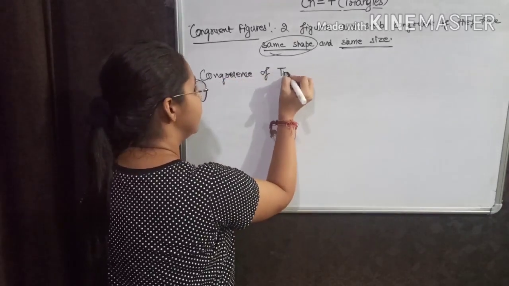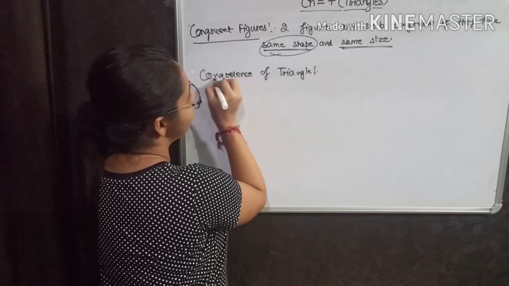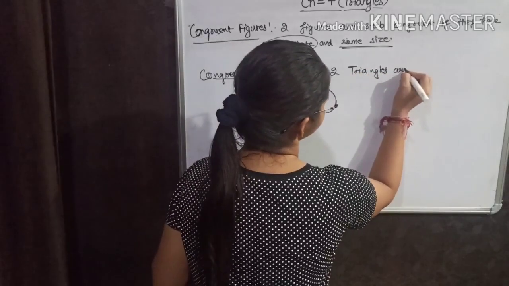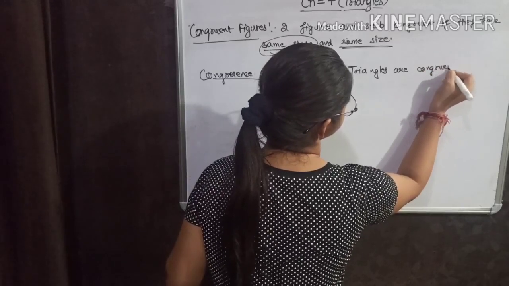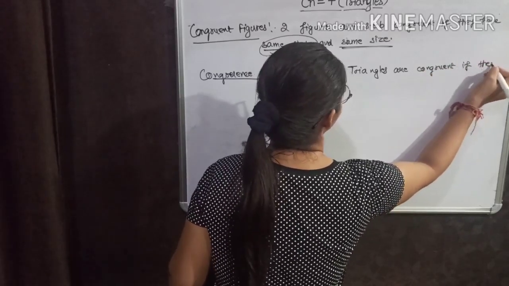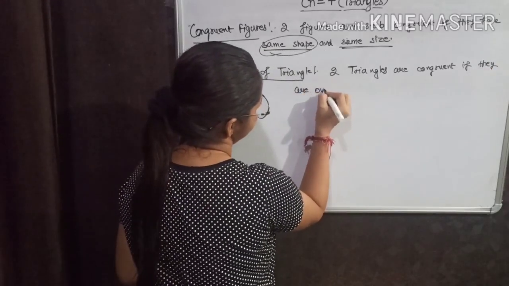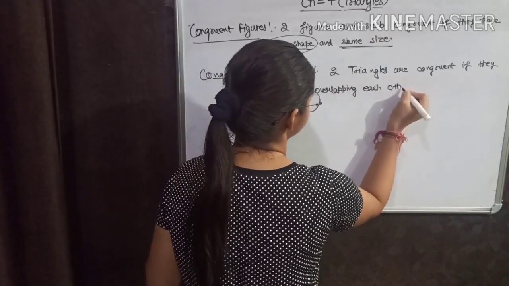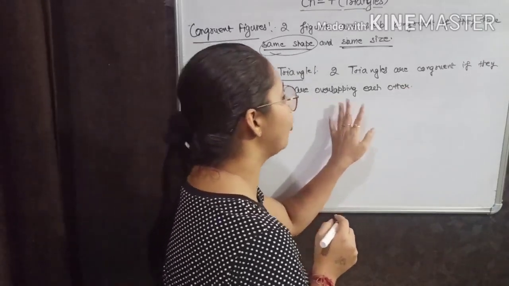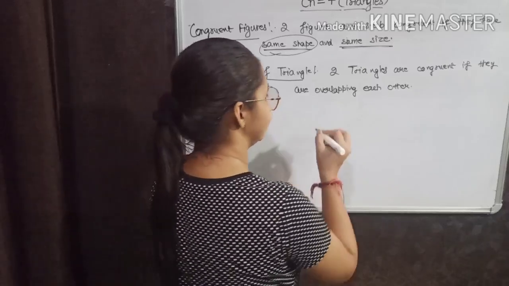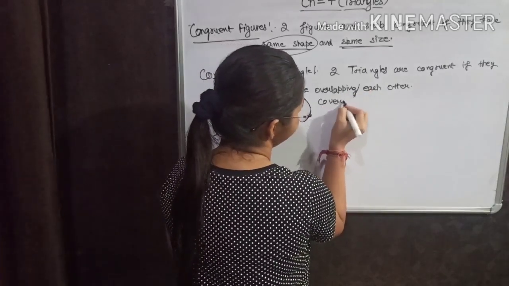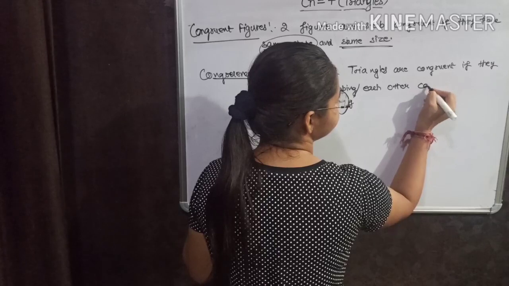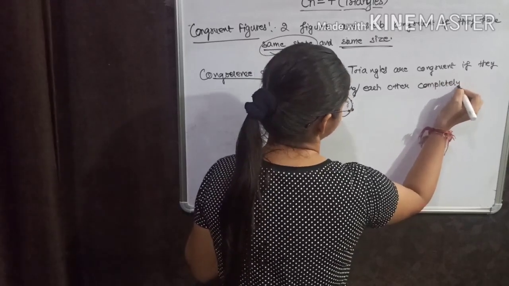Congruency of triangle means two triangles are congruent if they are overlapping each other, if they are covering each other completely.